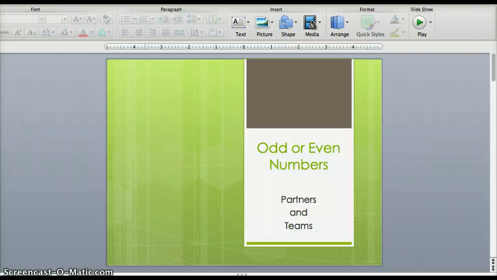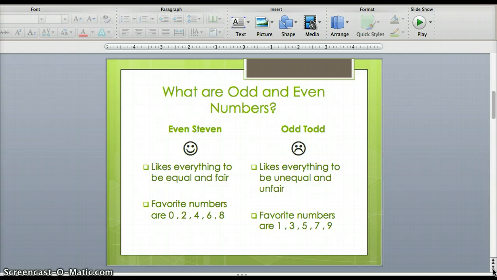We're going to learn about odd and even numbers today. To do this, we're going to show our thinking through partners and teams. First, what are odd and even numbers?